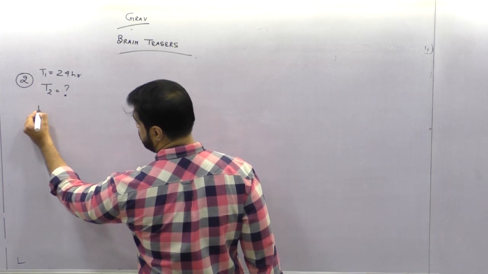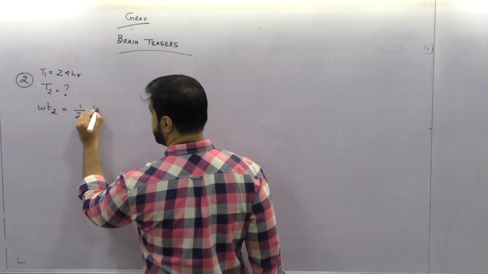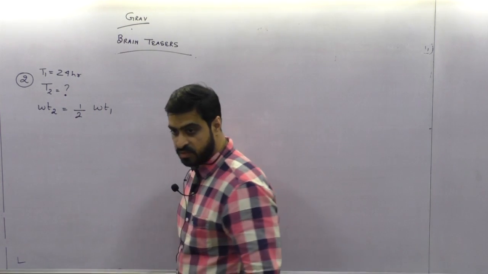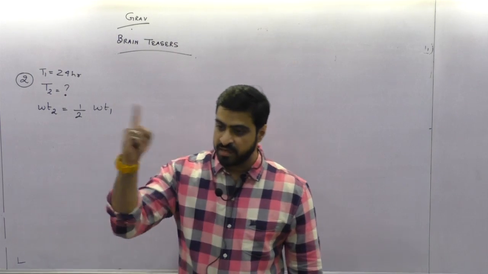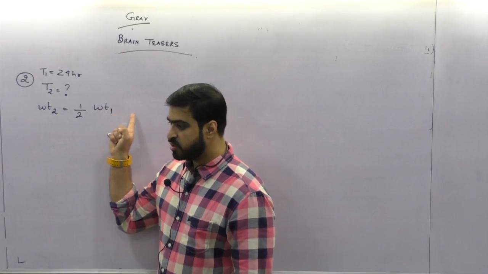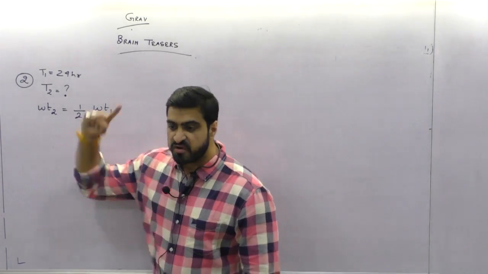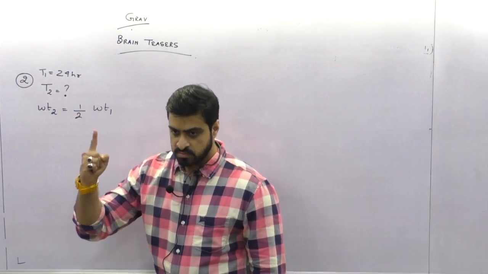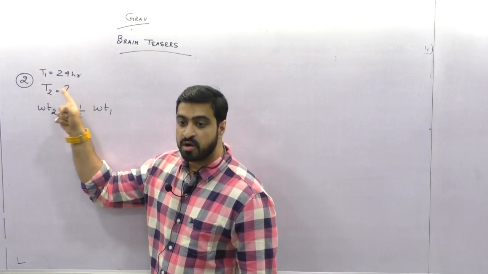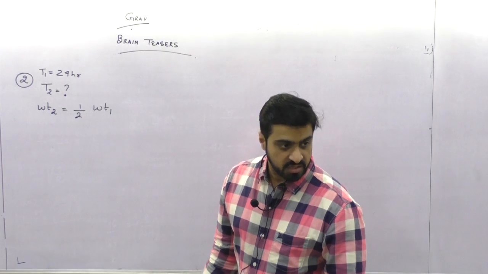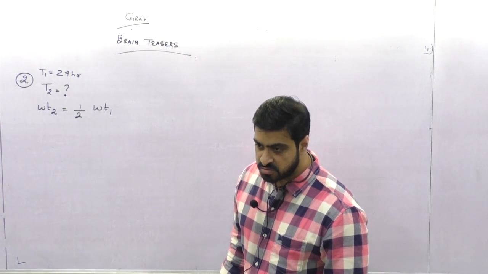When the weight of the person at the equator is half of the present weight. Today time is 24 hours. Earth is rotating with some omega. Weight is W1. Tomorrow, suppose Earth rotates faster. So the weight will become half of today's weight, and the time will become how much? I don't know the time. Okay, are you understanding what's happening? Did you get the question?